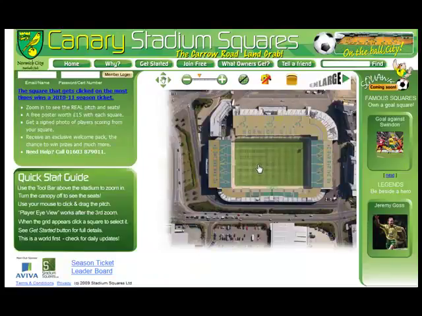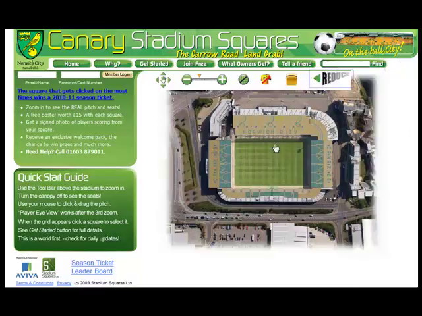Hello, I'm Jeremy Goss. Some of you may remember my goal against Bayern Munich back at Canary Road in 1993. I now own that exact square yard of the pitch. I'm here to show you how Canary Squares works.